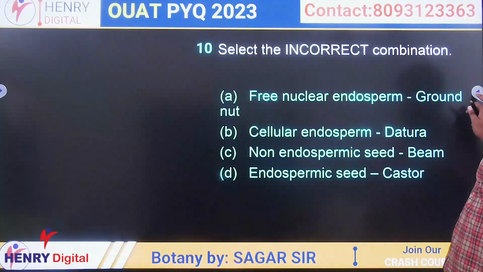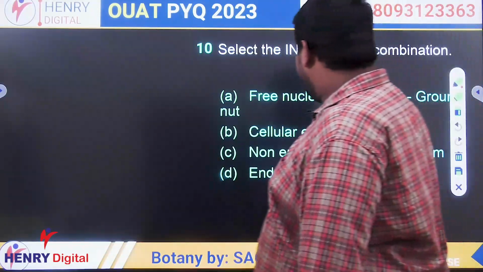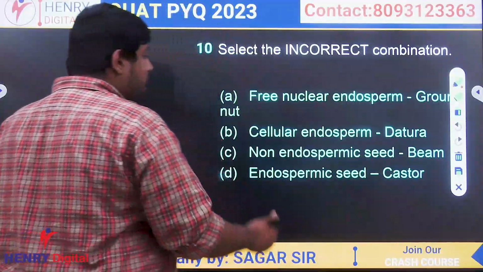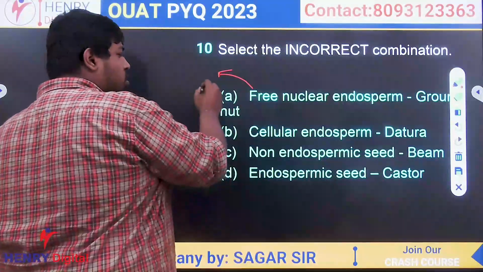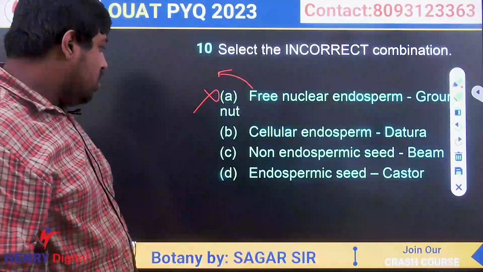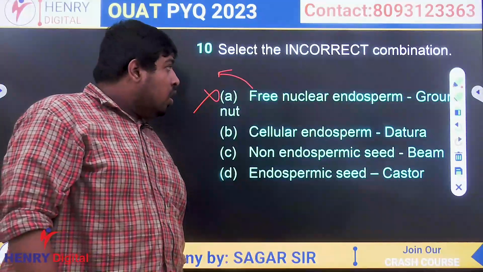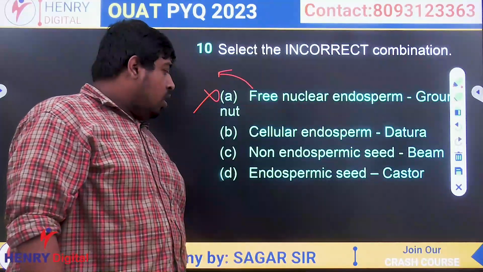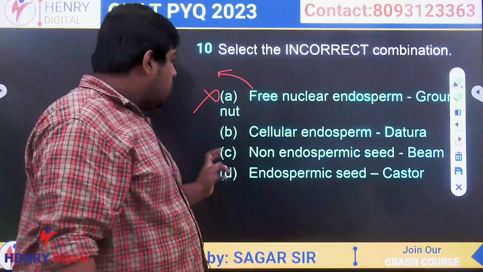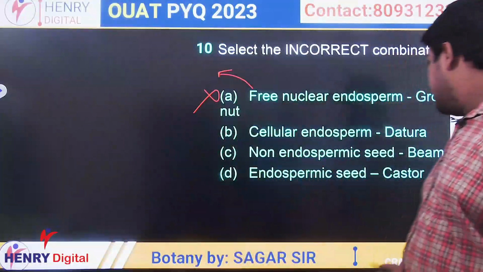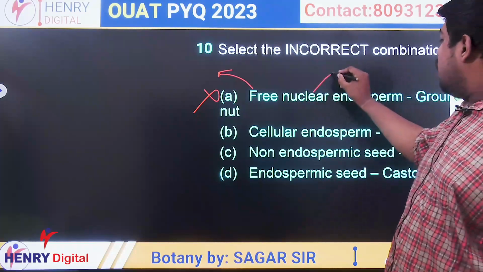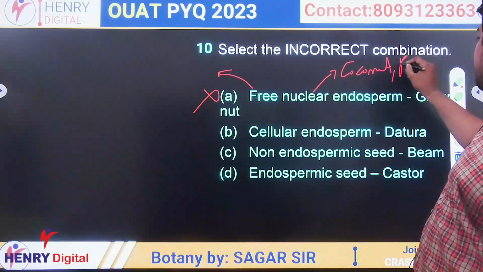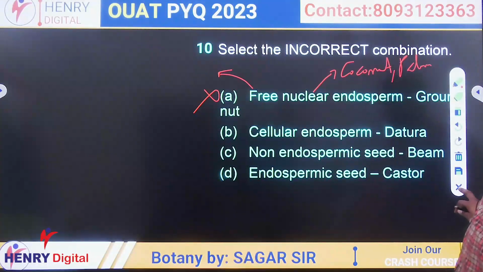Select the incorrect combination. First option was free nuclear endosperm, groundnut. Free nuclear endosperm is normally found in liquid state. There is no free nuclear endosperm in groundnut because it is in solid state. Cellular endosperm in datura. Non-endospermous seed bean and endospermous seed castor. All are true. Only the first option was wrong. Clear? Free nuclear endosperm is actually found in coconut water and palm tree, palm water. Clear?